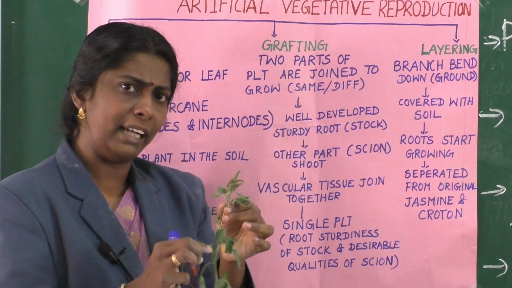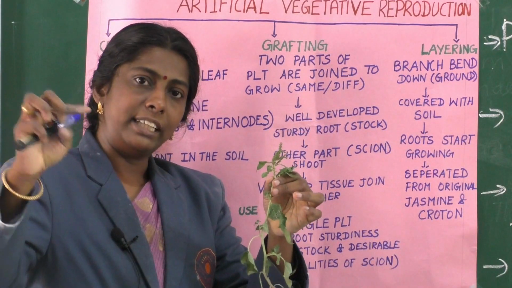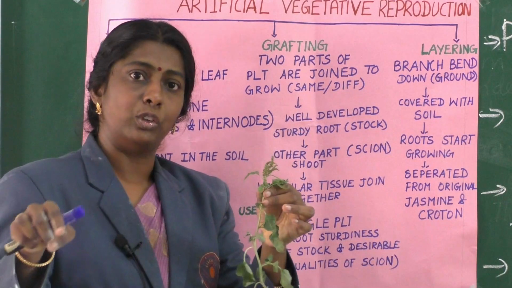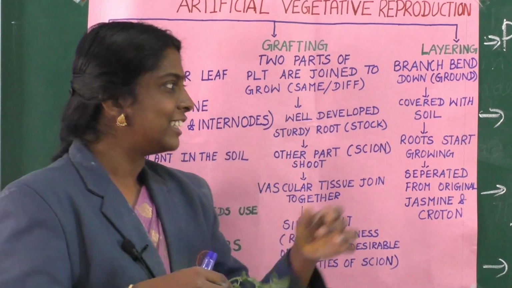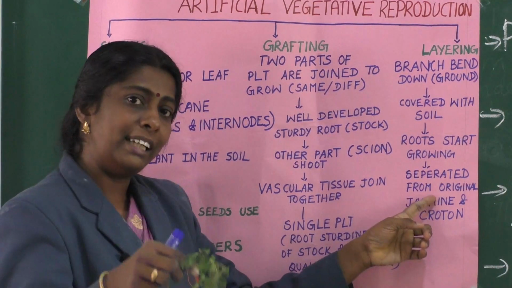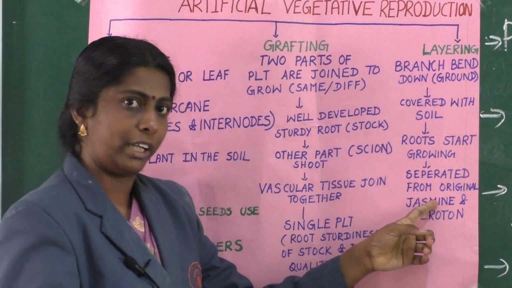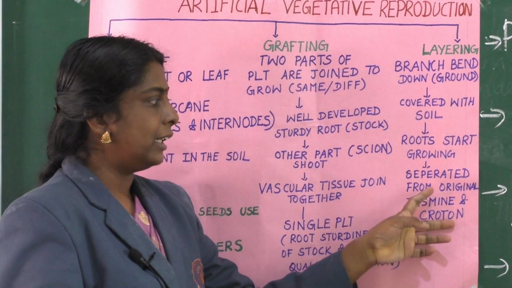So it is the same plant, and only the branch is bent downwards. Again you can see a new plant developing from the branch if you cover it with soil. See how nature is, is it not? So roots start growing from the branch that you covered inside the soil. Clear? Now from that you will get a plant separated from the original.